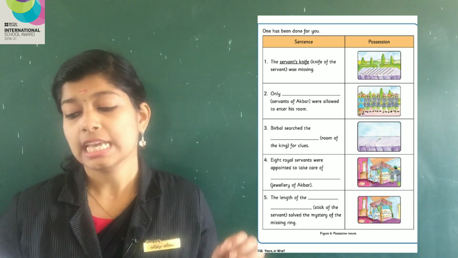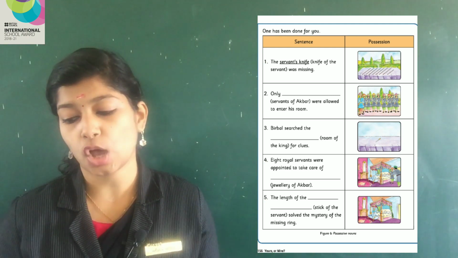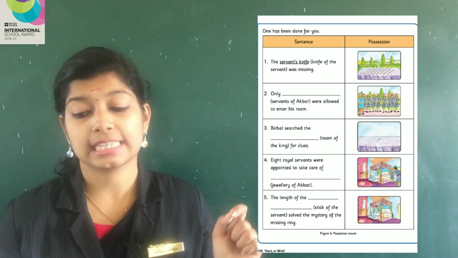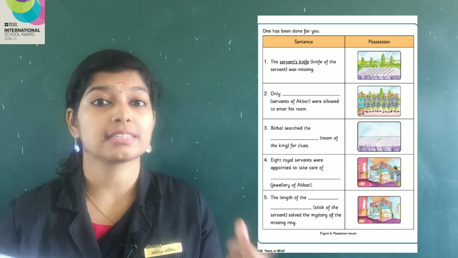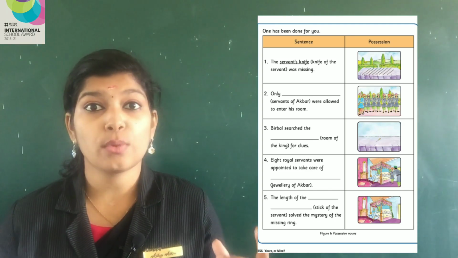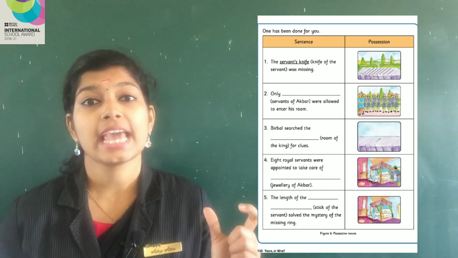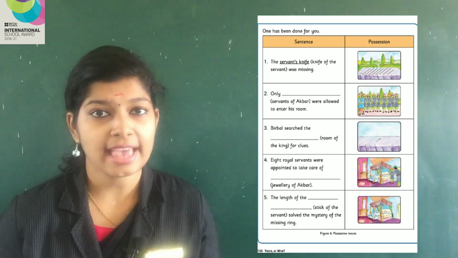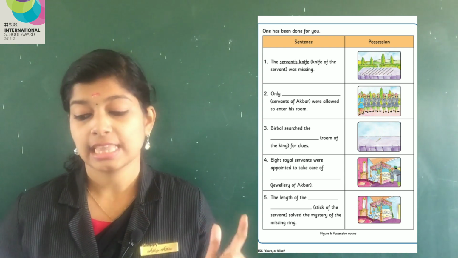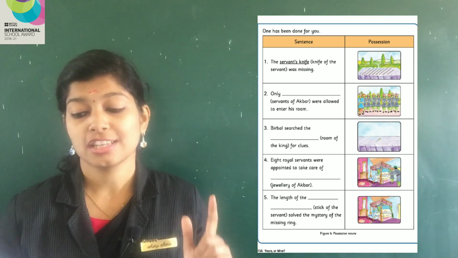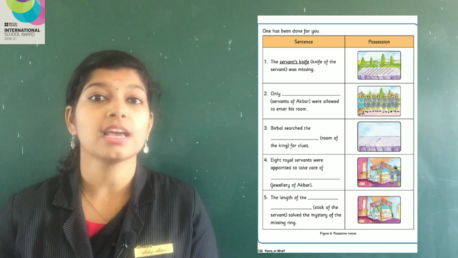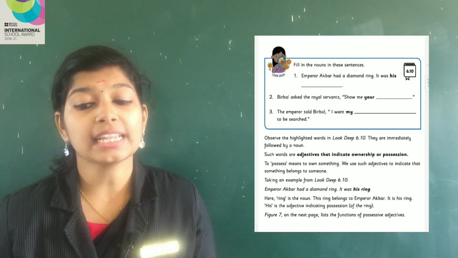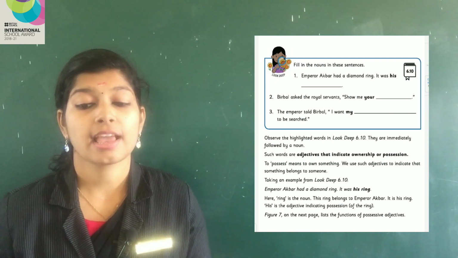Then the fifth one. The length of the stick of the servant solved the mystery of the missing ring. Stick of the servant is given in the bracket. So whose stick is that? Servant's stick. So you will write S-E-R-V-A-N-T apostrophe S stick. Servant's stick. The length of the servant's stick solved the mystery of the missing ring. Now take page number 157. Fill in the nouns in these sentences.